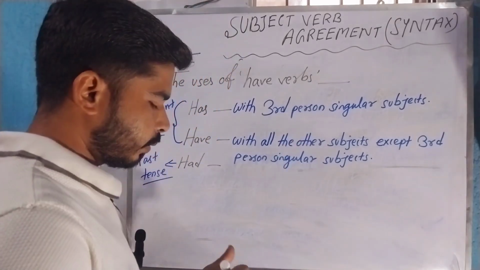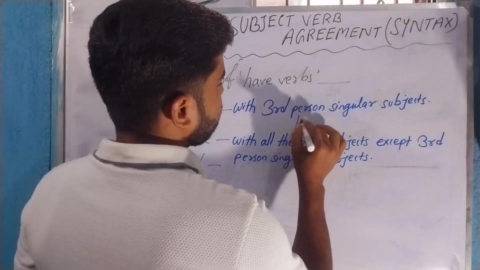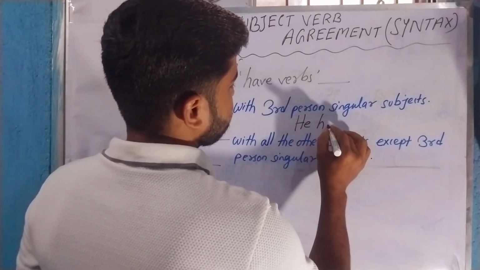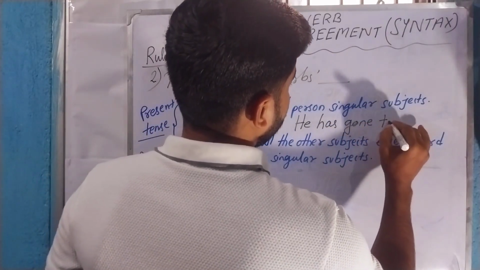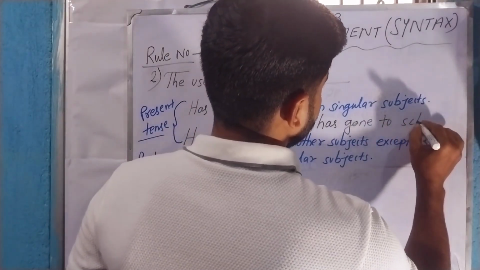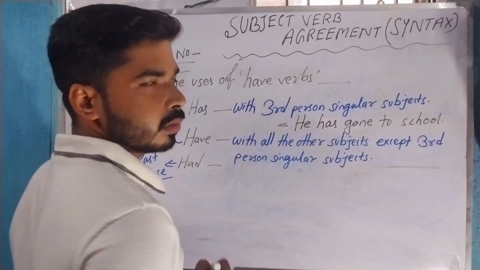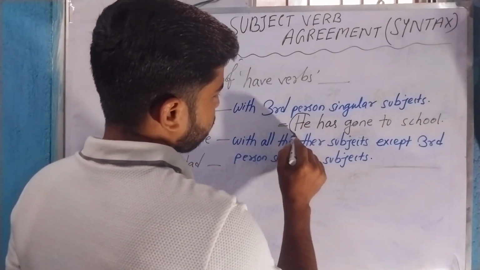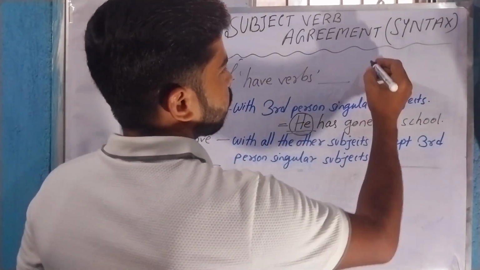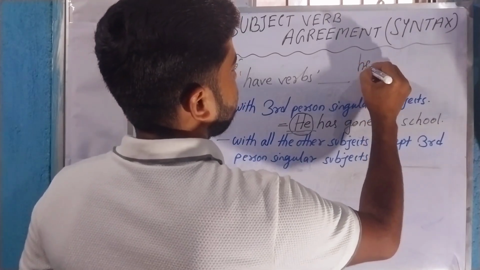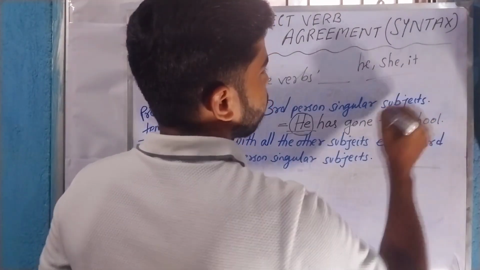Let's take an example, otherwise it will not be clear to you. So if I say, he has gone to school. So here the subject is a third person singular subject. He, because third person singular subjects are he, she, it, and any singular name.